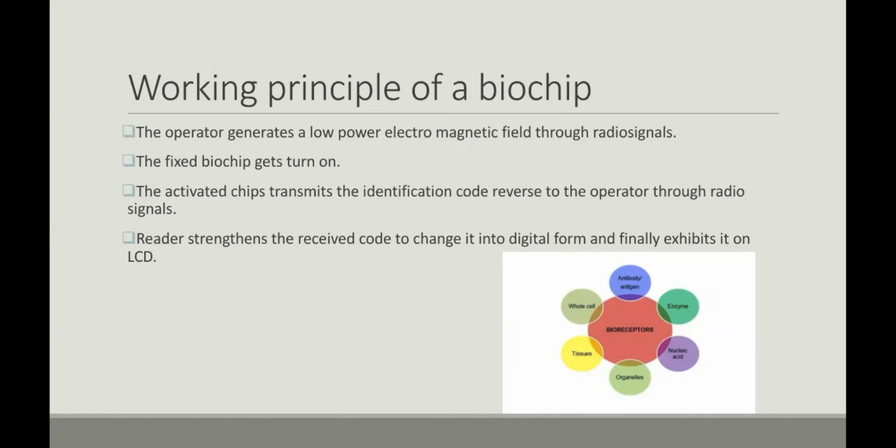So this is the biochip. Here is an operator, and the operator generates an electromagnetic field, which forms radio signals. The radio signals are detected by the biochip due to the identification system. Then the radio signals can be changed into digital form by the LCD.